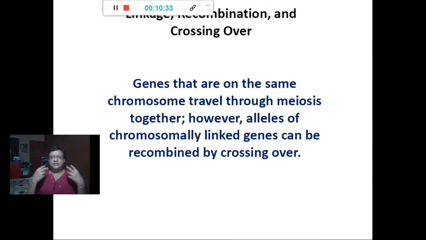So, recombination takes place, crossing over takes place. They are linked with each other when they are on the same chromosomes. So the closer they are, the greater the chances they are inherited together, they go together. But the farther they are, the chances are less, but still they can go together.